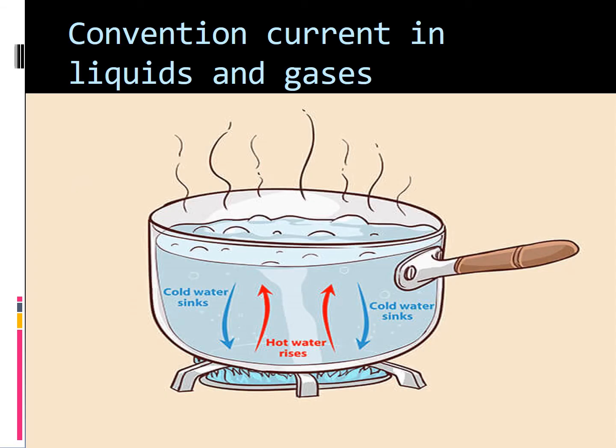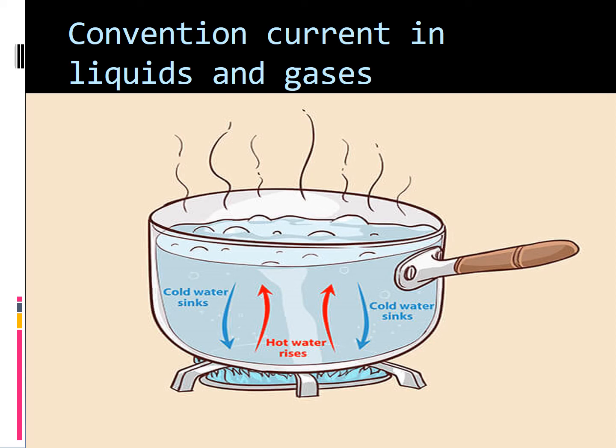Next, we will see convection current in liquids and gases. I'll give you an example. Have you ever been to a pond? If you go to the pond in the afternoon, at 1 or 2 o'clock, the time is somewhat hotter.